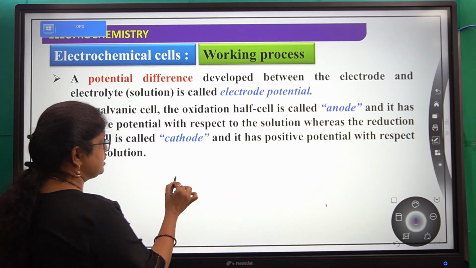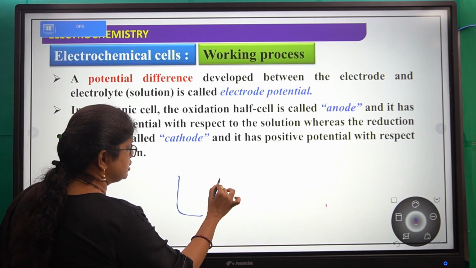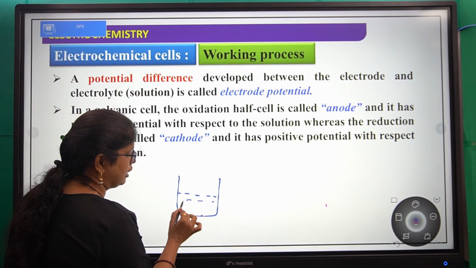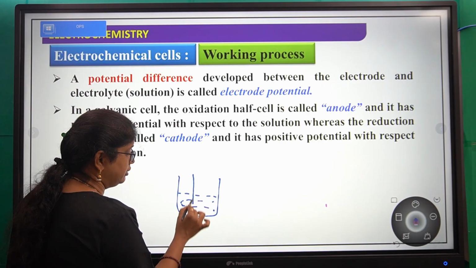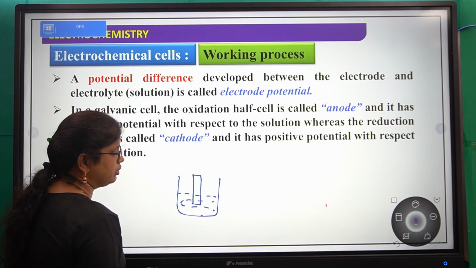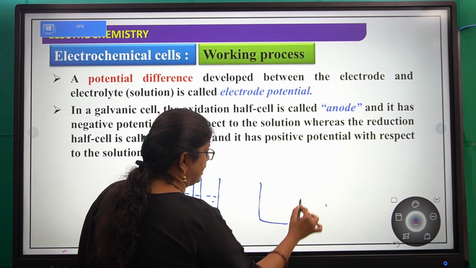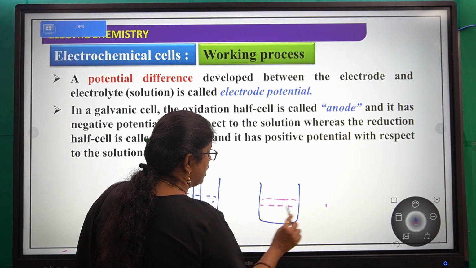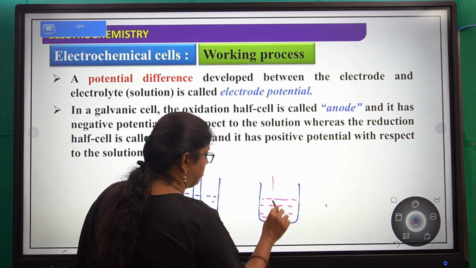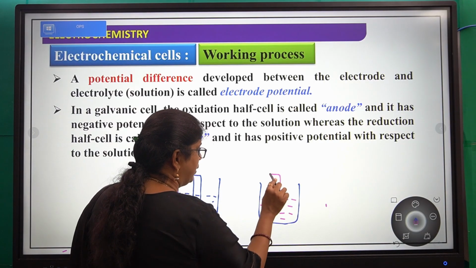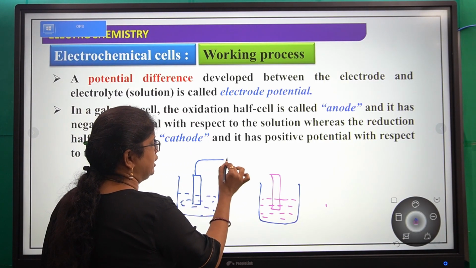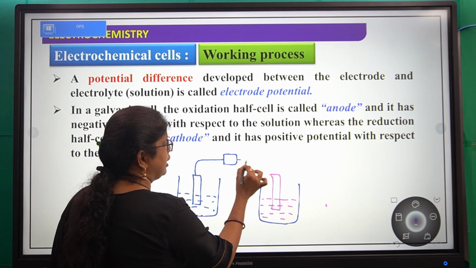We have taken zinc sulfate electrolyte on the left hand side, and in this we dip a zinc electrode, right? And on the right hand side we have taken copper sulfate solution, and in that we dip a copper electrode, and these two are connected externally to the voltmeter and switch.